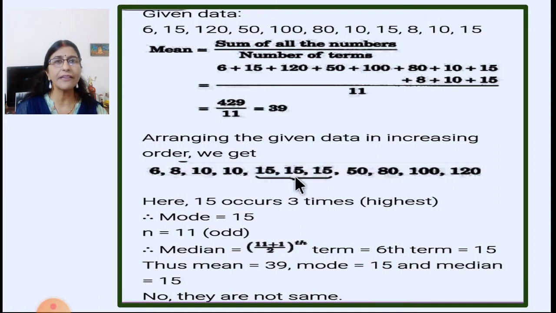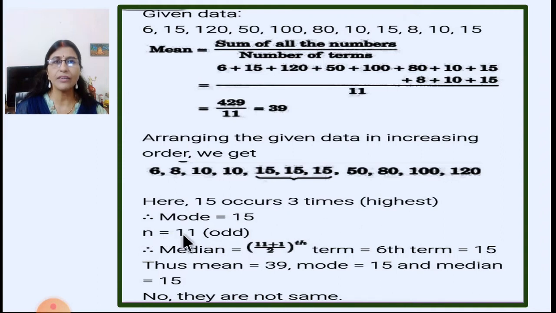Now here you can see 15 occurs 3 times. 10 has occurred 2 times, but 15 has occurred 3 times, which is the highest. Therefore, mode is equal to 15. Now we will find out median. As we know, there are 11 observations, 11 players were there. If you want, you can count and see, it will be 11.